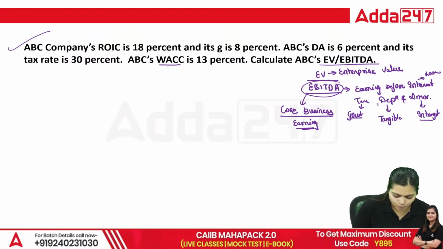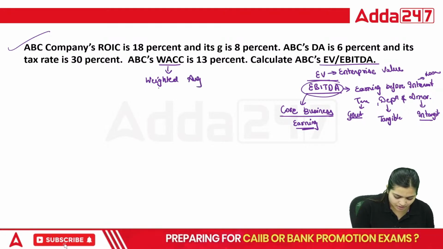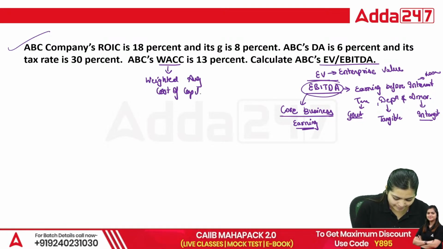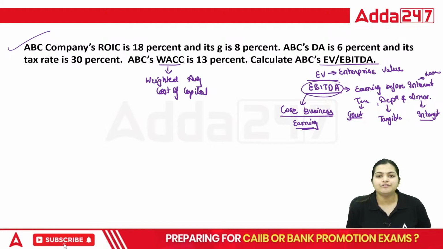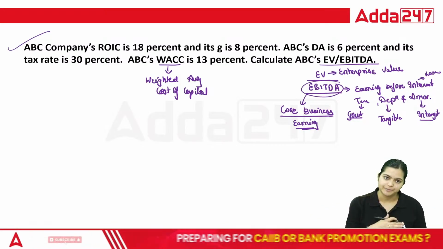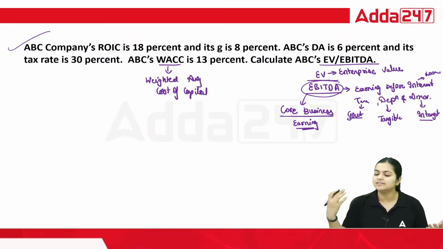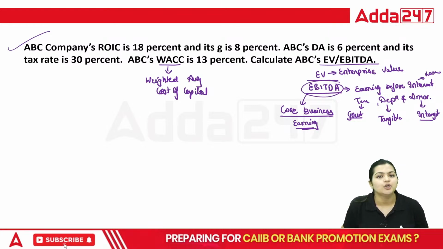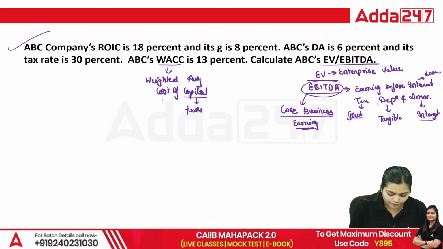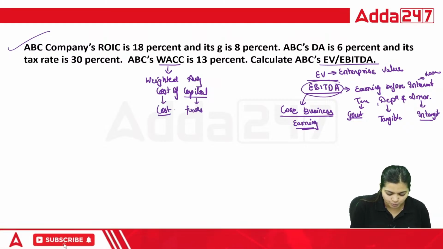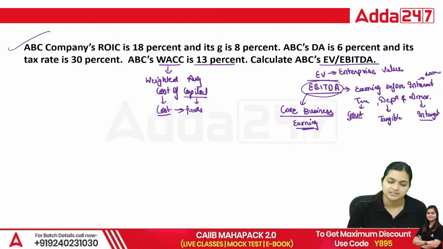Now, WACC is your weighted average cost of capital. As a company, I want funds, and for generating funds I am using equity or debt. For raising those funds, I need to pay dividends from time to time, and interest payments. All these things are my cost. For raising funds, what expenses or cost do I need to incur? For that amount, I need to take the weighted average. That is your WACC, that is 13%.